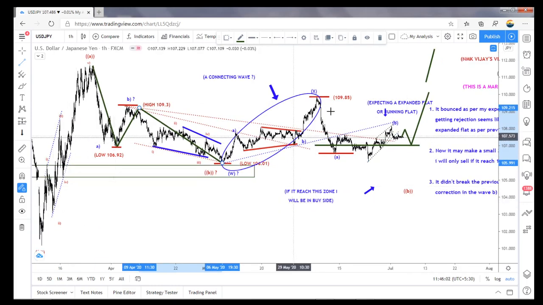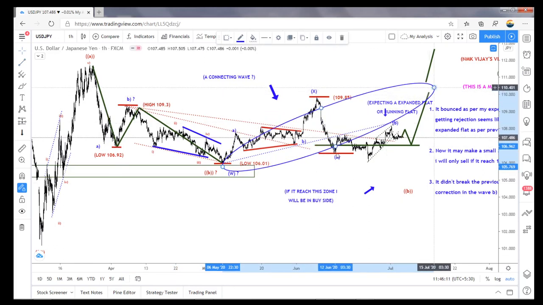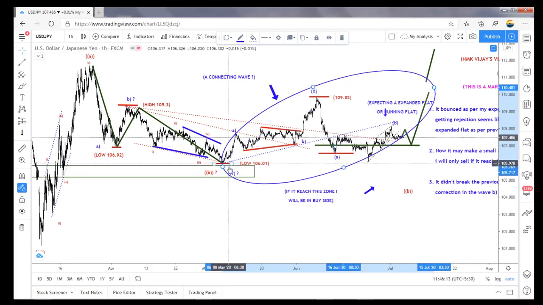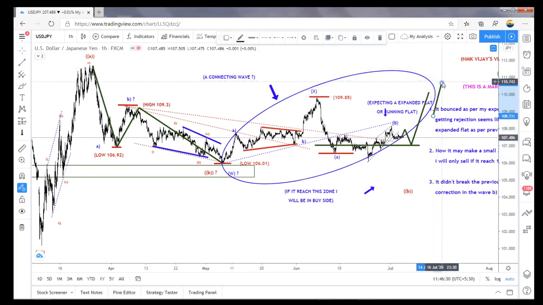Everything looks like a book trade, but there is a chance of making this. Then this whole thing becomes a connecting wave. This becomes an intermediate wave W, and this becomes an intermediate wave X, A, B, C. Once it breaks that 109.85, or it could be 110.8, and rejects from this zone, it can do like this.